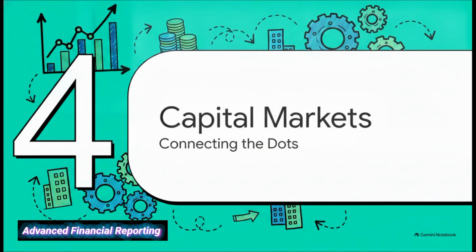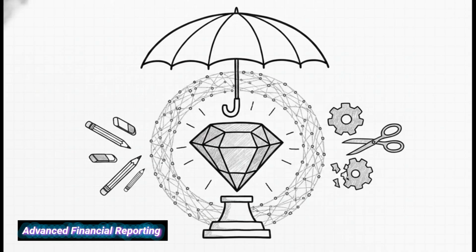Okay, let's bring it all together in our final section, implications for capital markets. What does all this structural and behavioral complexity mean for anyone actually trying to analyze corporate health? The absolute biggest takeaway here is that financial reporting isn't just a static historical record. It is a highly dynamic measurement framework deeply influenced by managerial choices.